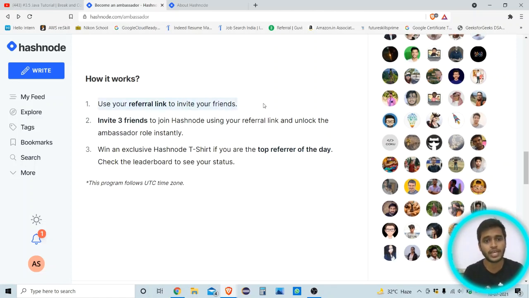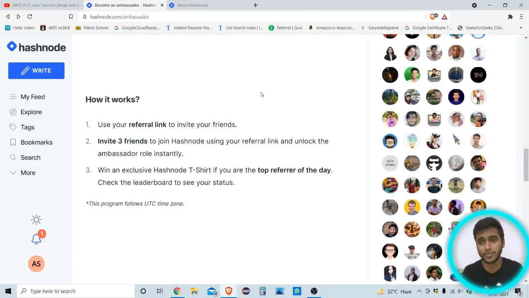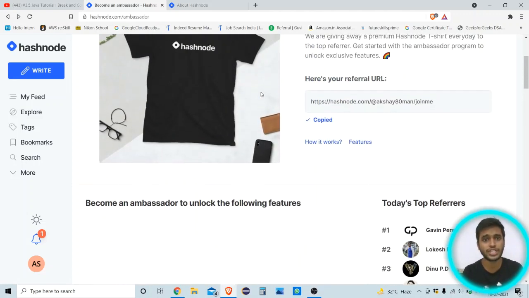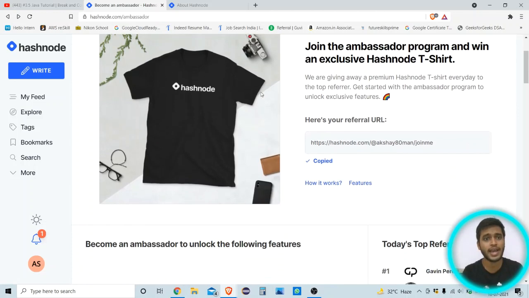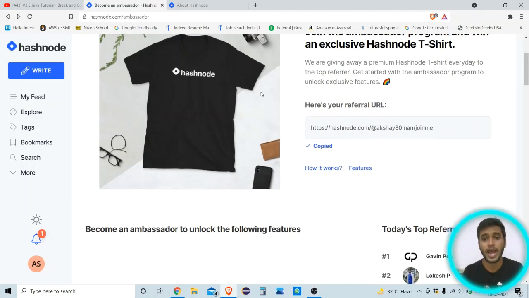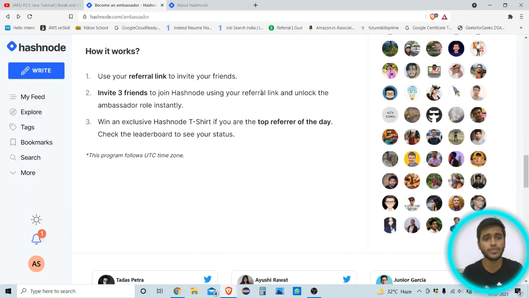Use your referral link to invite your friends. Invite 3 friends to join Hashnode using your referral link and unlock your ambassador role instantly. So if you share with more than 3 people, you get the ambassador program, and you get your ambassador badge on the Hashnode platform. And next, if your referrals are more than 3 and you are top on that day, then you get a free Hashnode t-shirt. You can see here the exclusive Hashnode t-shirt.